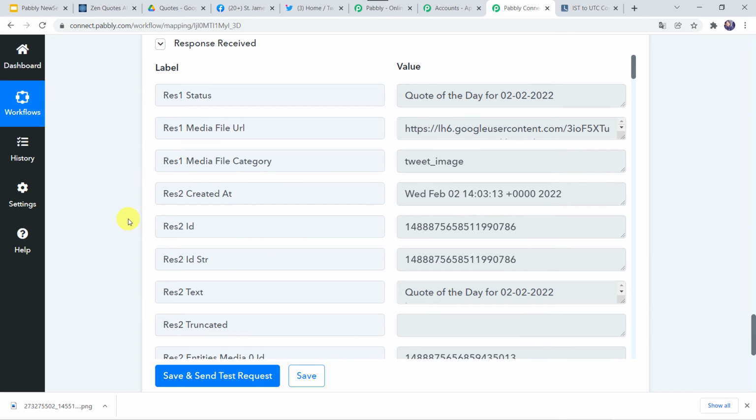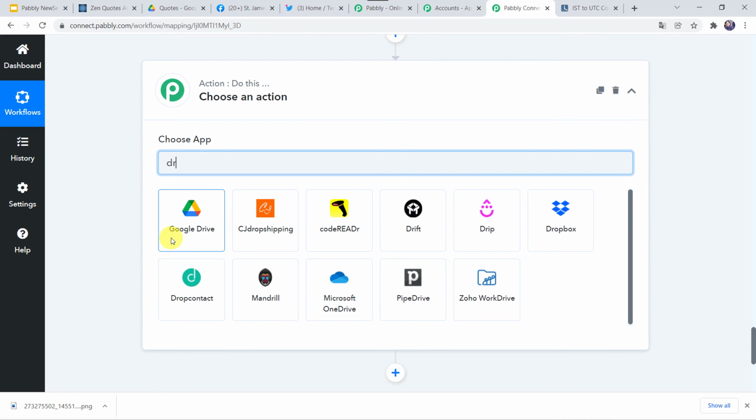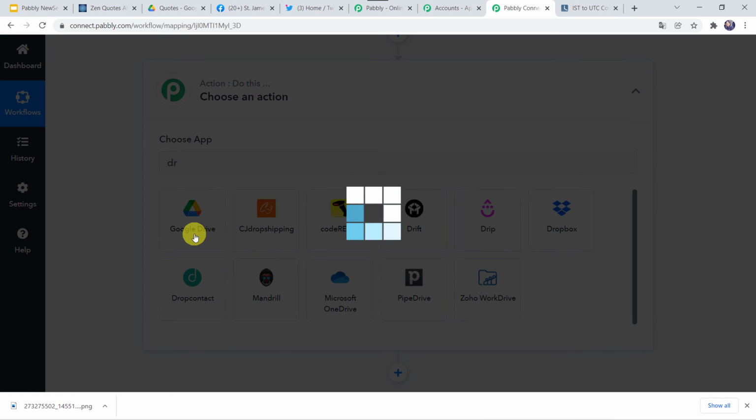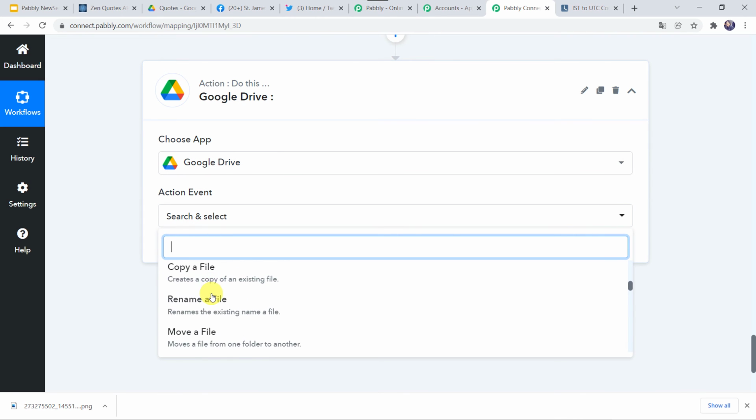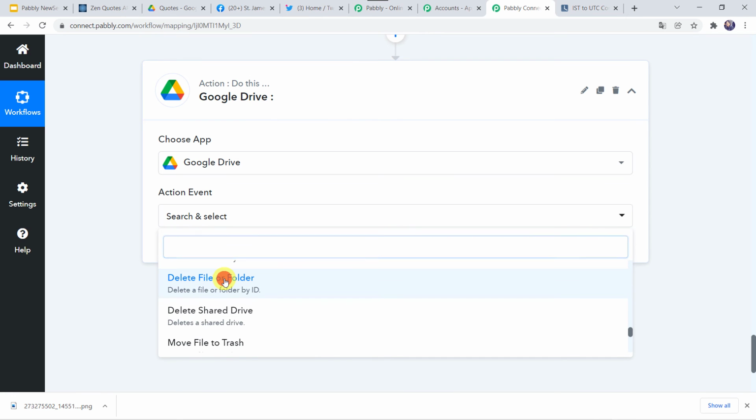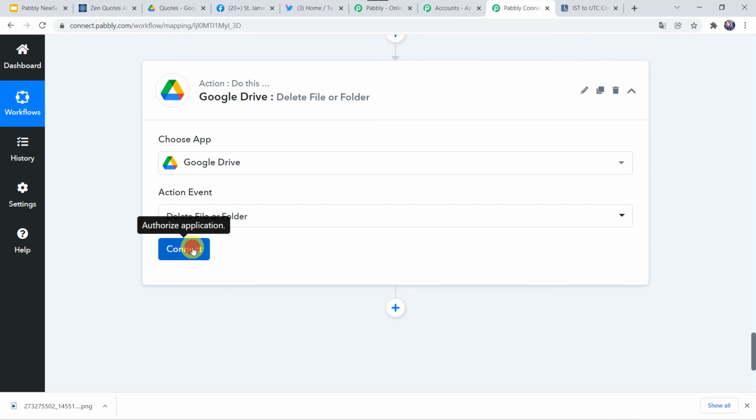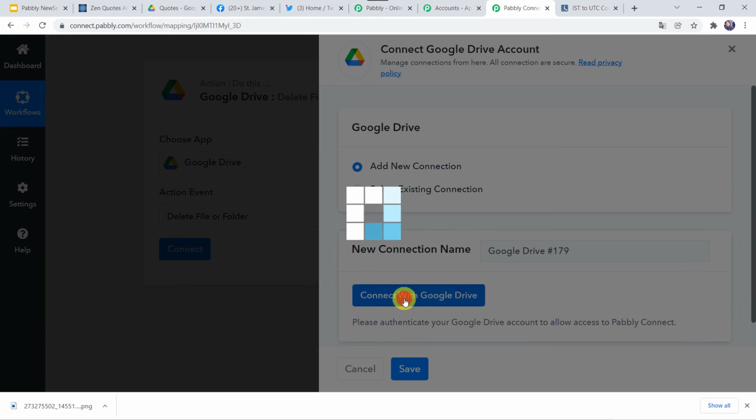Okay. Now we want that once the motivational quote is shared on our social media platforms, it should get deleted from our Google Drive folder. For that, come to this plus sign and click on add action step. In the choose application, let us find Google Drive over here. In the action event, we have to select delete file or folder. Let us select the same option over here, that is delete file or folder. Click on connect. Click on add new connection and click on connect with Google Drive.